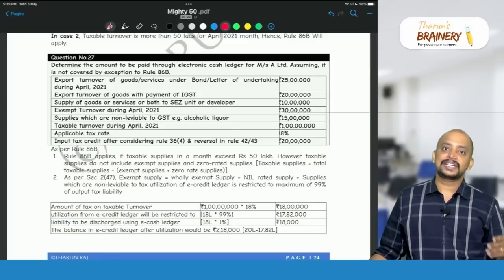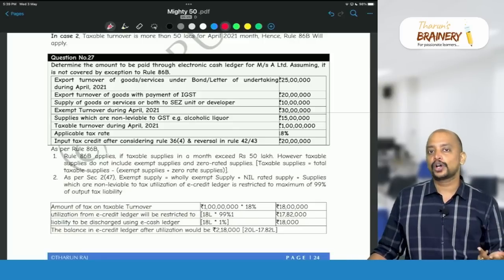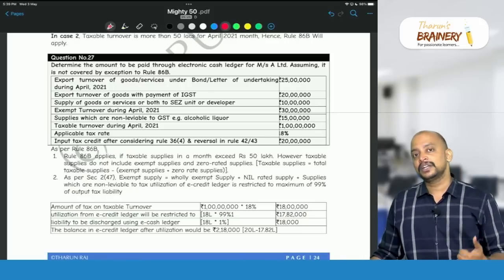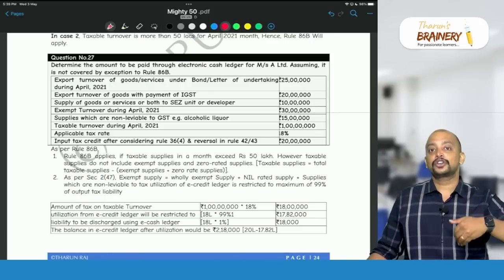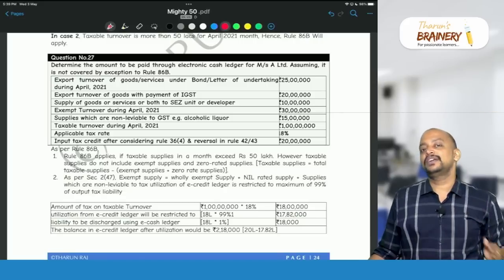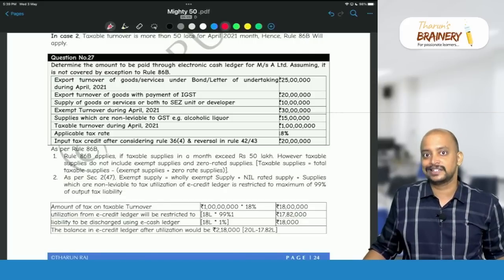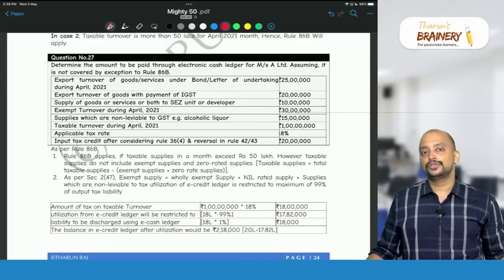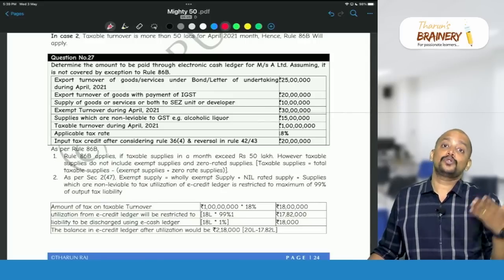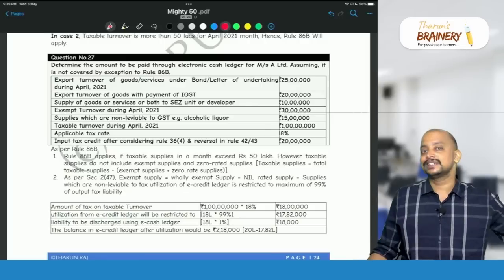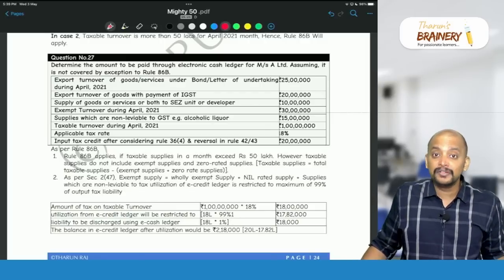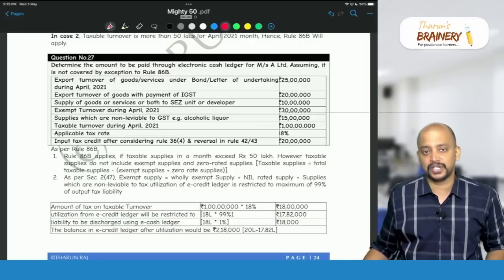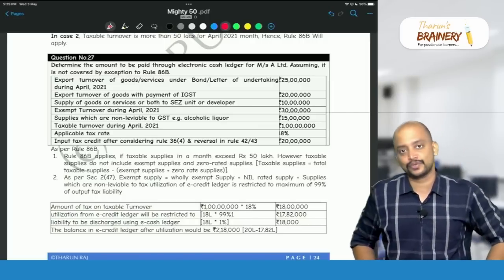So for central government, state government department, local authorities, statutory body, public sector undertaking, and even if cumulatively you have already paid 1% through electronic cash ledger from April to the current month, then you don't have to. Or if you paid income tax more than 1 lakh in the 2 preceding financial years, or you are eligible for a refund greater than 1 lakh in the preceding financial year. So these are some exceptions. So it is not covered under those exceptions, is what they are telling.